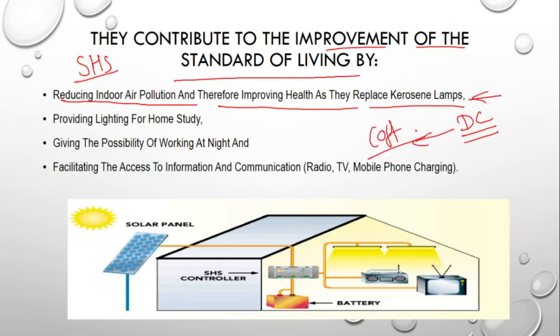Nowadays various subsidies are available to promote solar energy in every country. In that case we can go for a DC lantern or DC home systems to avoid the heavy cost investment in the solar system. It also provides lighting for home studies for students, and gives the possibility of working at night. It also facilitates access to information and technology like computers, radios and TV powered by the solar power system.